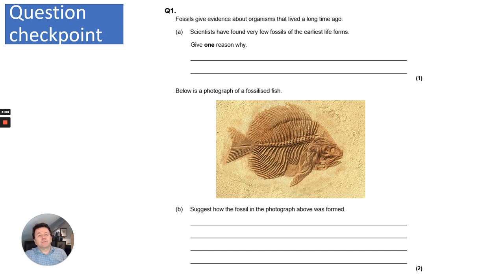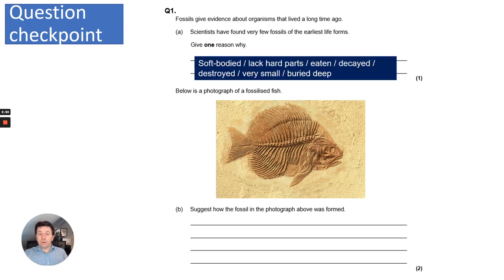Okay, so fossils, they give evidence about organisms that lived a long time ago. Scientists have found very few fossils of the earliest life forms. Give one reason why, when there are many different reasons. You could have mentioned that they were soft-bodied, or they lacked hard parts. Maybe they were eaten or decayed or destroyed, or even very small or buried deep. You could have had any of those answers.